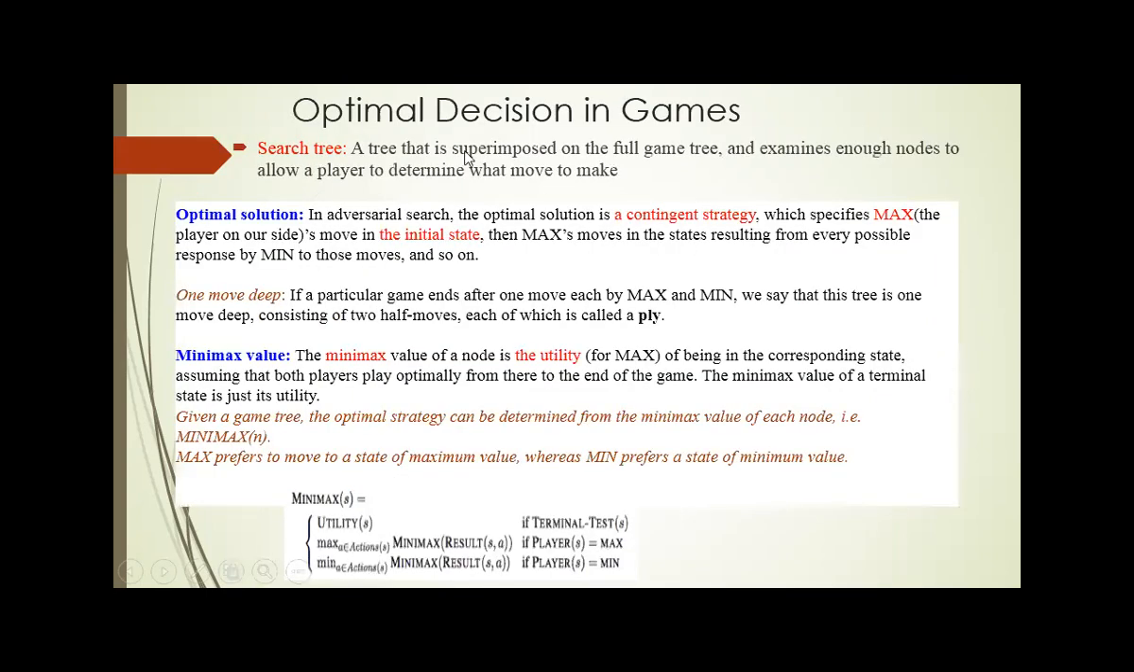So next is about the optimal decisions in game. In order to take the optimal decision, the first step we need is to generate the search tree, as we saw in the previous slide. So here we are selecting the optimal solution with the help of this search tree. In adversarial search, the optimal solution is somewhat contingent.